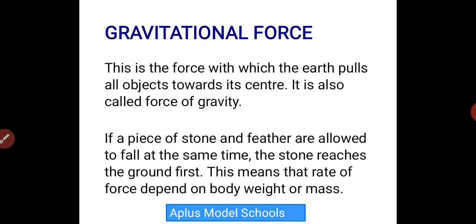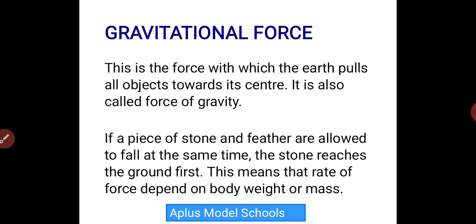So that's that about magnetic force. Now let's talk about a more interesting thing, which is gravitational force. Gravitational force is the force with which the earth pulls all objects towards its center. It is also called force of gravity.